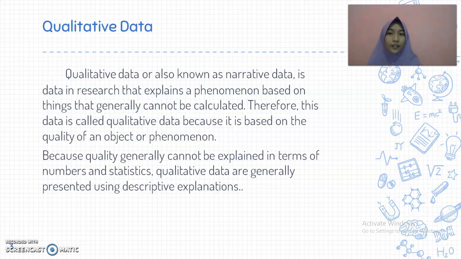Qualitative data, or also known as narrative data, is data in research that explain a phenomenon based on things that generally cannot be calculated. Therefore, this data is called qualitative data because it is based on the quality of an object or phenomenon. Because quality generally cannot be explained in terms of number and statistic, qualitative data are generally presented using descriptive explanation.